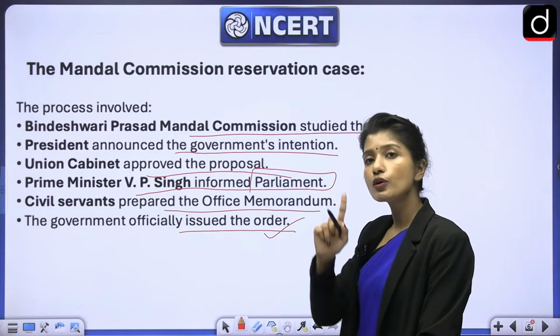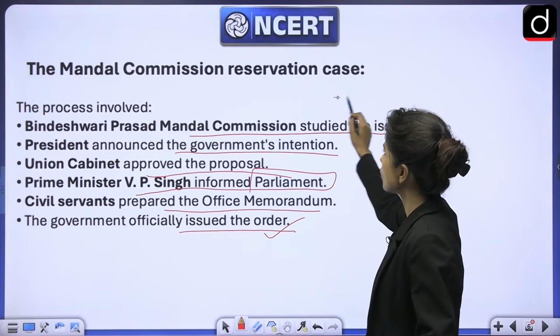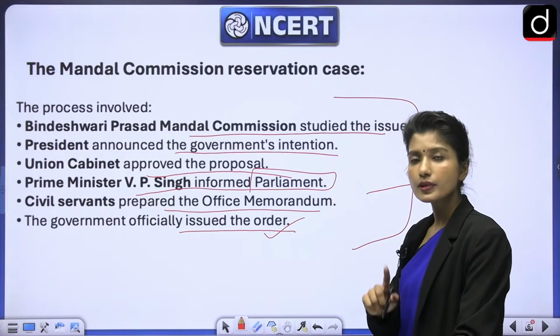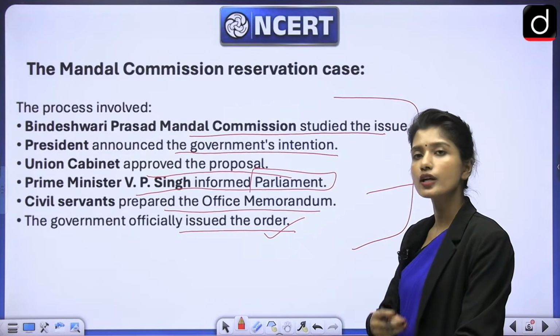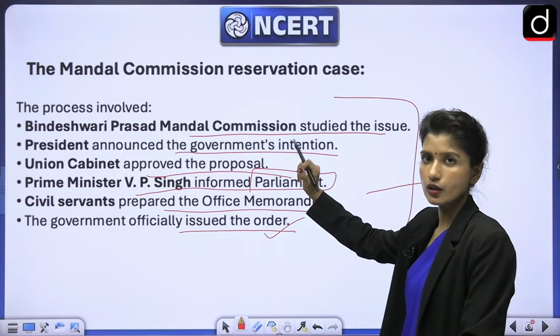So you can see, for one policy decision, there were so many things, so many people, so many institutions at play. One person does not take any decision. A lot of institutions are at play. This is what they're trying to explain to you.